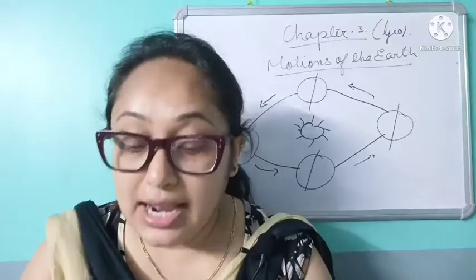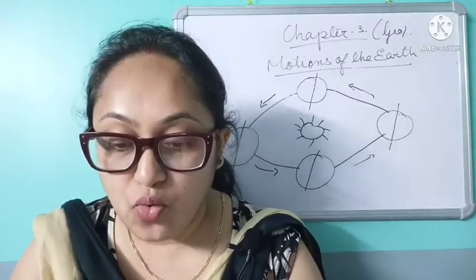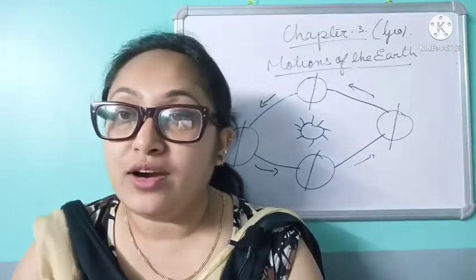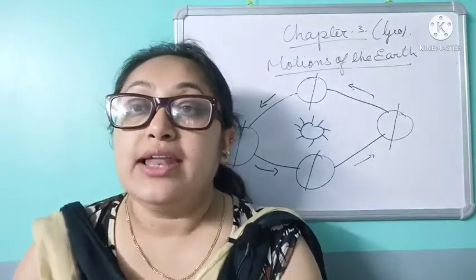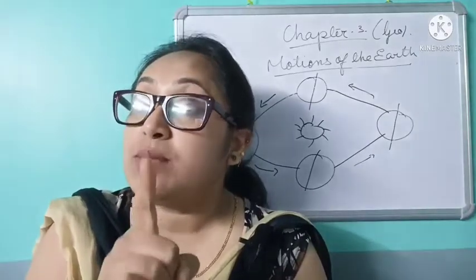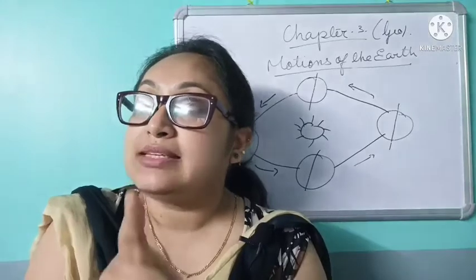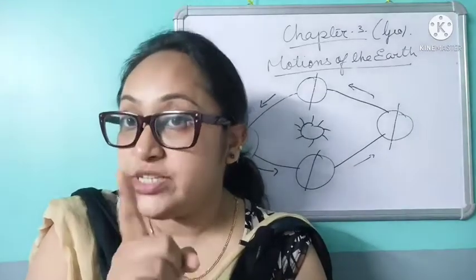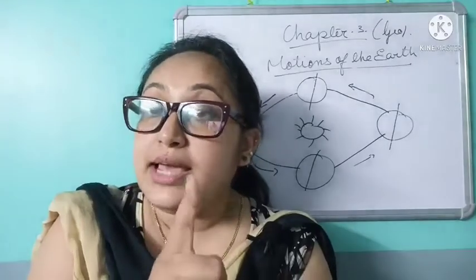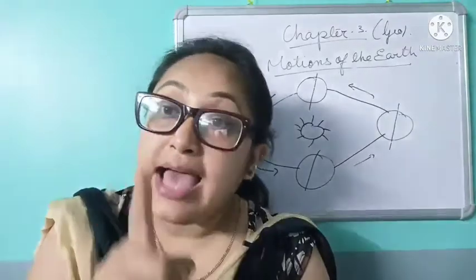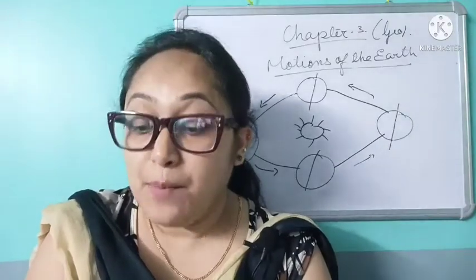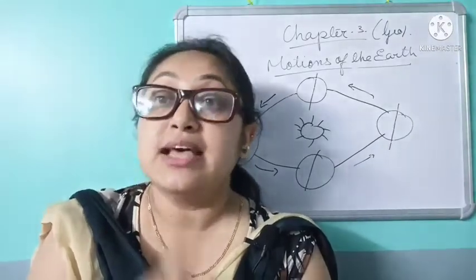The balance of 6 hours is computed to 1 extra day after every 4 years. Now in every 4 years 1 day is added to 1 month. Which month? That is February. In February how many days do we have? 28 days. But after 4 years 1 day is added, that is 29 days, and that year is called the leap year, and that is how the 6 hours is balanced.